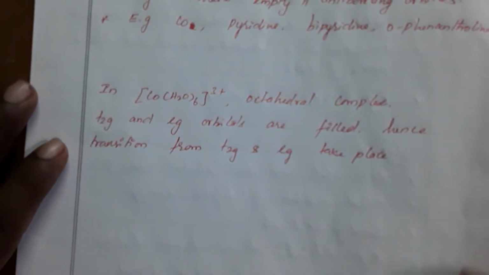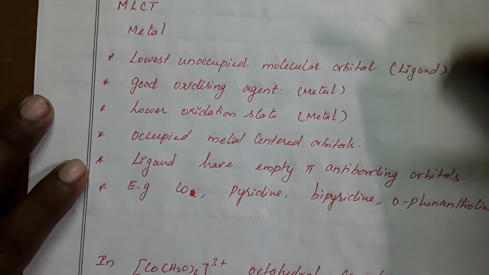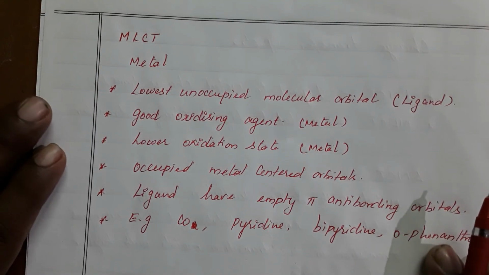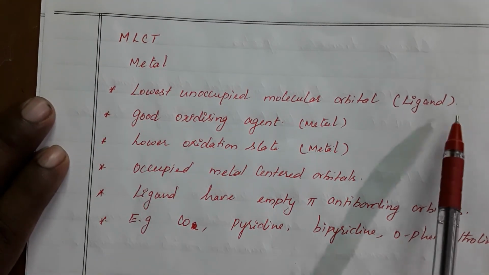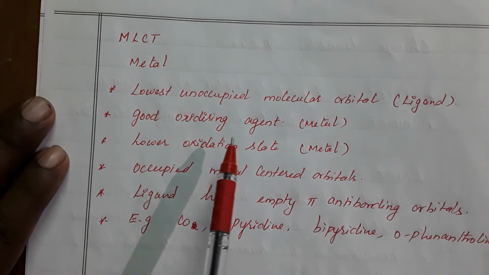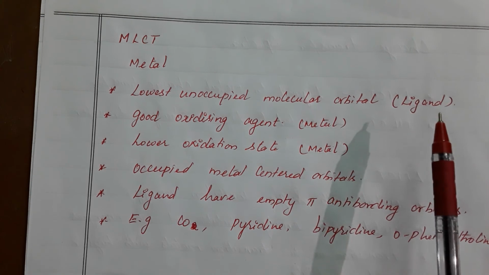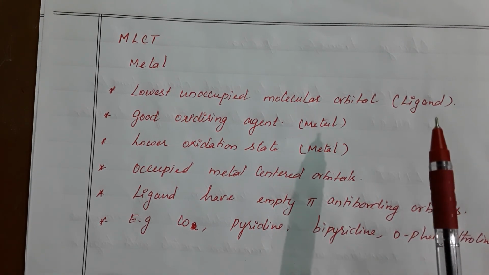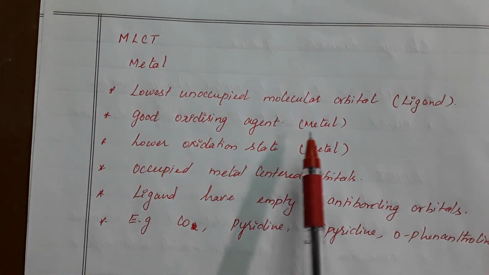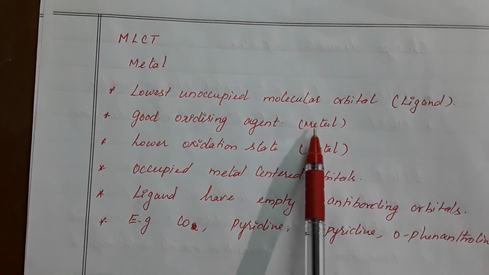Here you cannot draw the orbital diagram, I will just give the conditions for that. Metal to ligand charge transfer. For that, the metal as well as the ligand conditions: the lowest unoccupied molecular orbital of the ligands. Whenever we have unoccupied orbitals, then only they can receive the electrons. The metal should be a good reducing agent. After the metal loses the electron, it is an oxidizing agent.